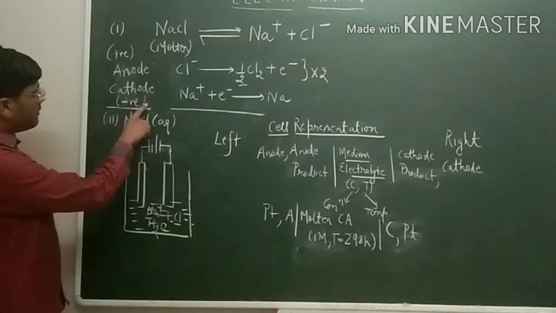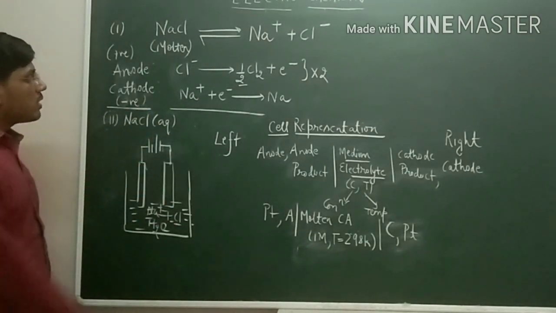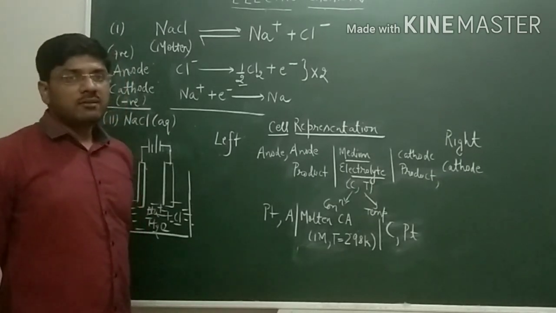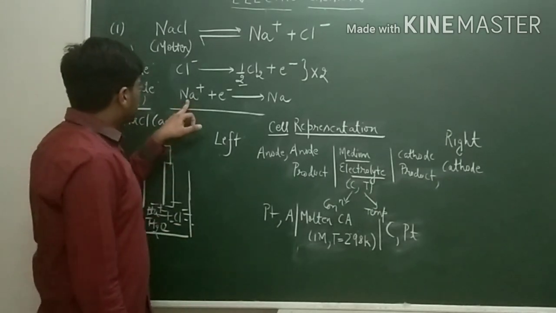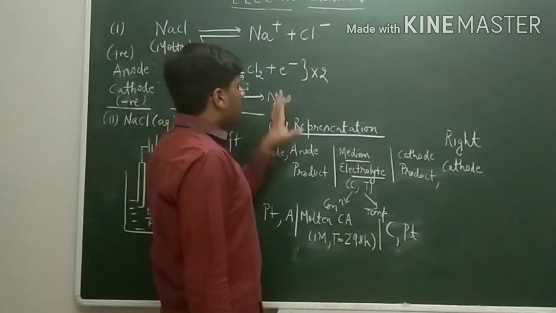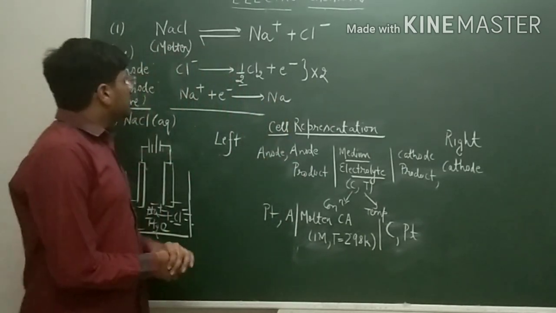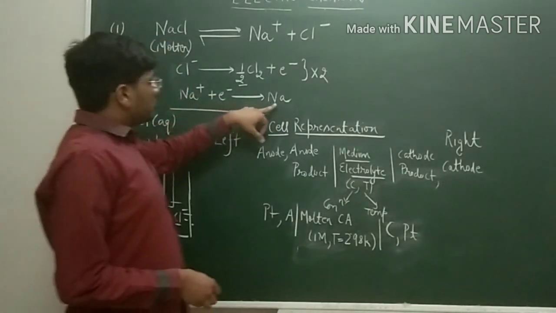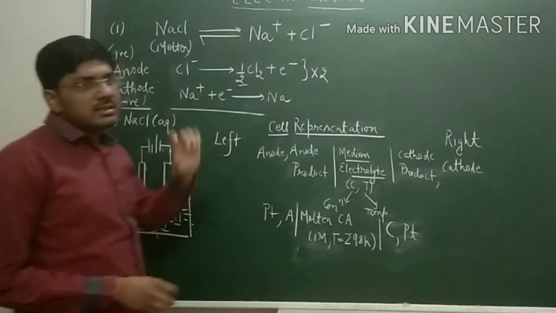At the cathode, what is there? We have the negatively charged terminal, so the cation will move towards the cathode, and at the cathode the reduction process always takes place, so it will gain the electron and form sodium. Now here the case is simple, because we have molten NaCl. We are getting sodium at the cathode and chlorine at the anode simply.